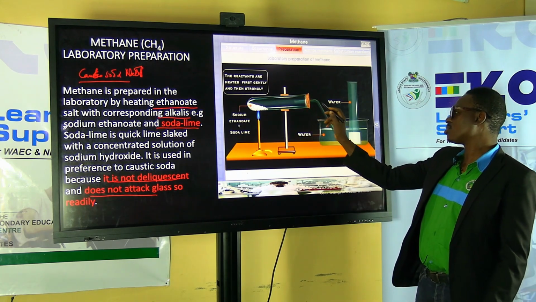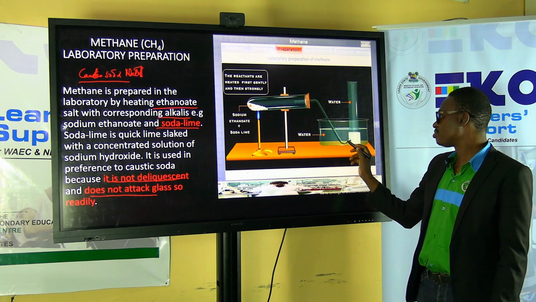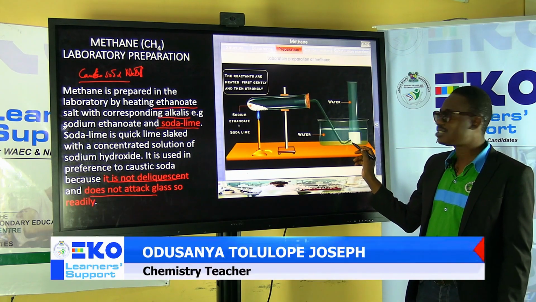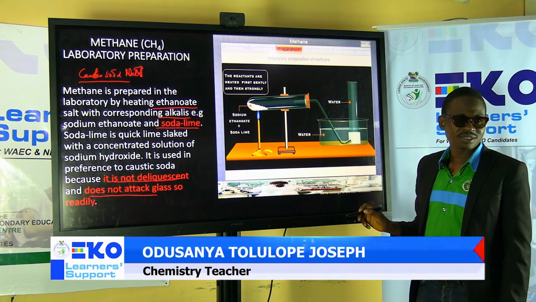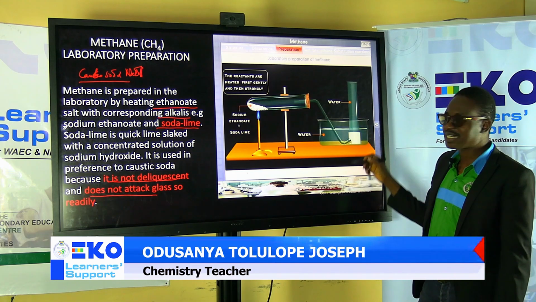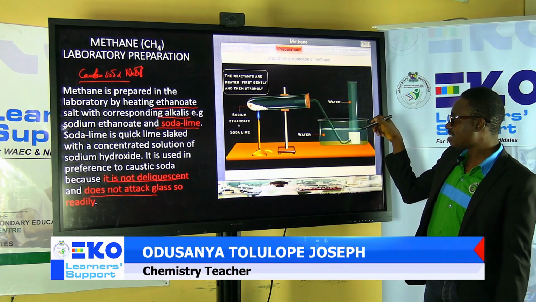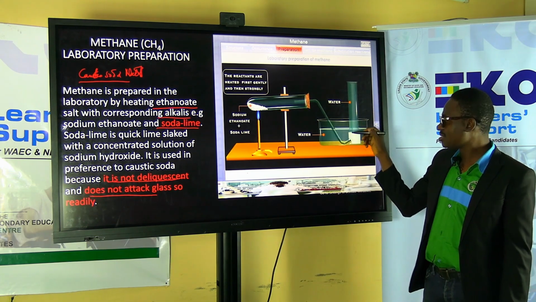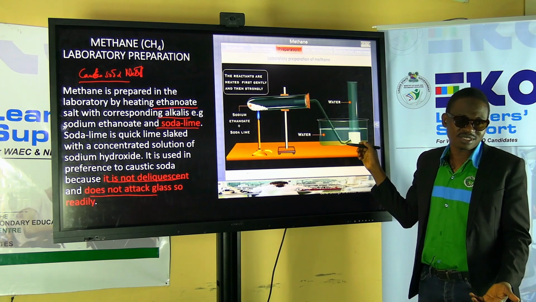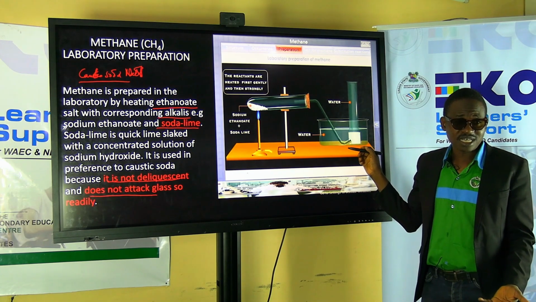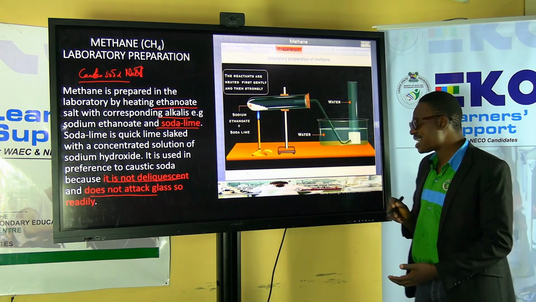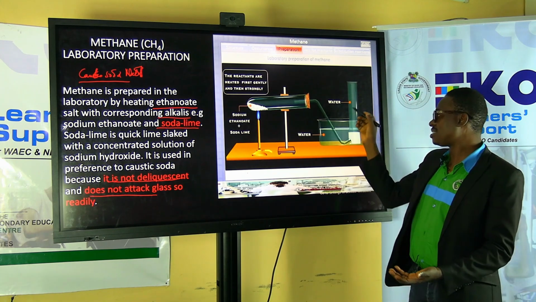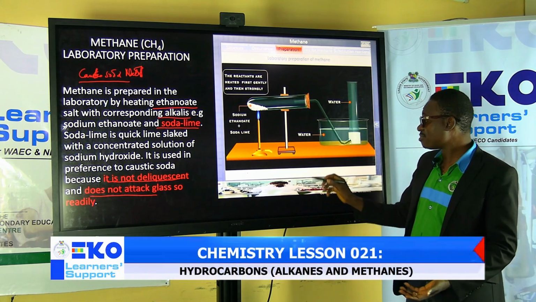Then the methane gas goes through the delivery tube, which is connected to the glass jar inverted inside the water. Why are we using water? It's a colorless gas. If water is not used, you will not know when the gas is being produced. But with this, you will know when the gas is being produced.